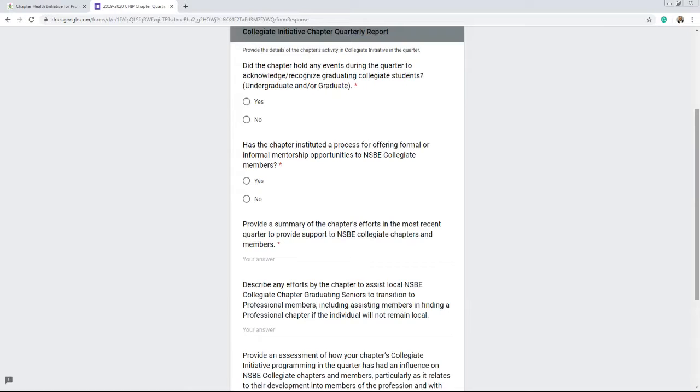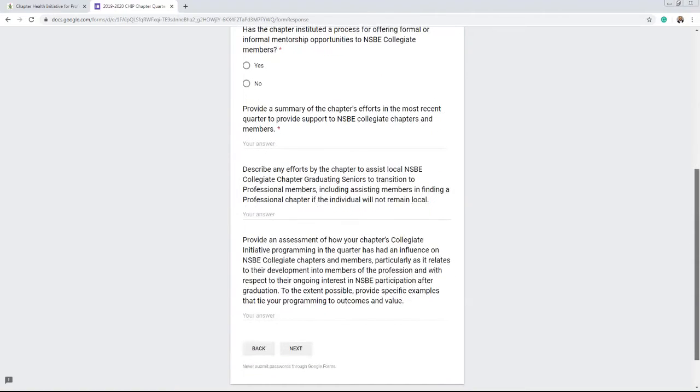collegiate chapter graduating seniors to transition from the collegiate participation to professional participation in NSBE, whether that means if a member is moving away from the area, helping them identify a chapter to connect with, or if they're going to stay in the area, making sure that they're aware of the programming that's happening at your chapter so that they can get involved and participate at that level. This might also include the professional member dues waiver as well in your efforts to promote that particular program to collegiate members so that they become professional members when they graduate. And then the final question is an assessment question.